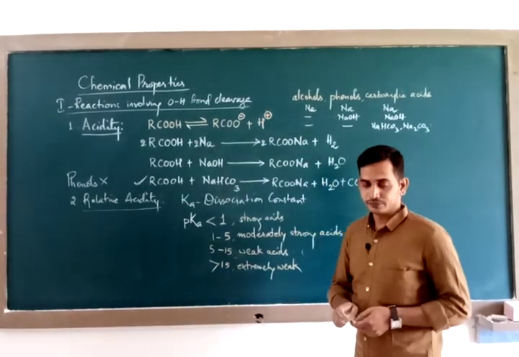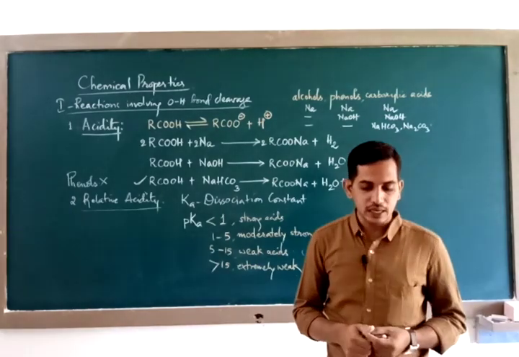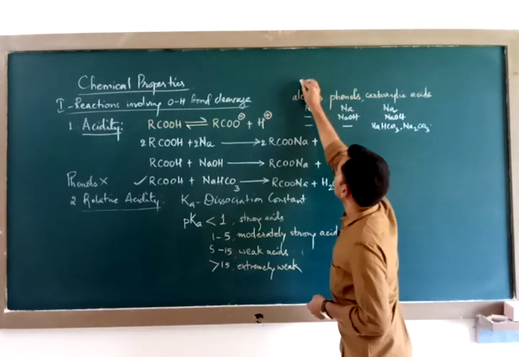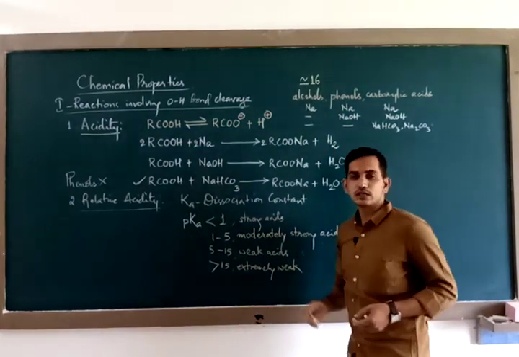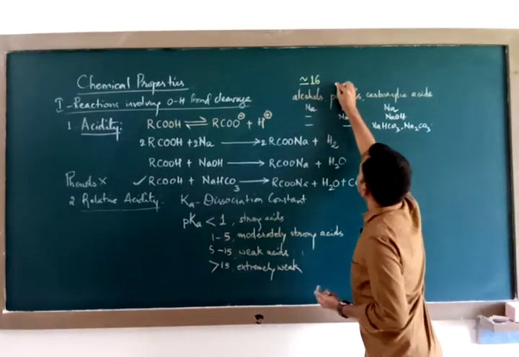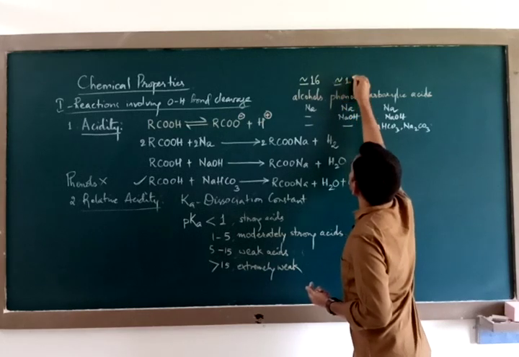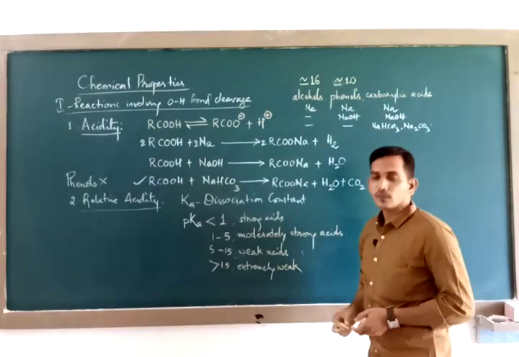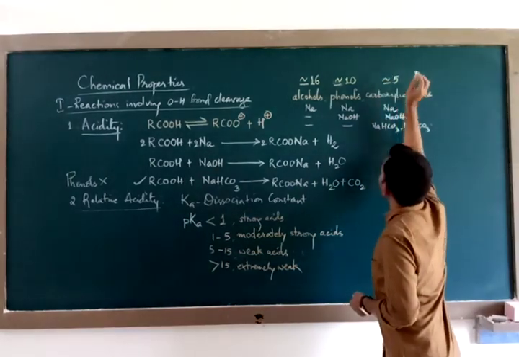If this is in mind, then I'll give you rough pKa values of these three compounds. Alcohols have a pKa value roughly around 16. Some books claim it is 18. Phenols have a pKa value roughly around 10, and carboxylic acids roughly around 5.